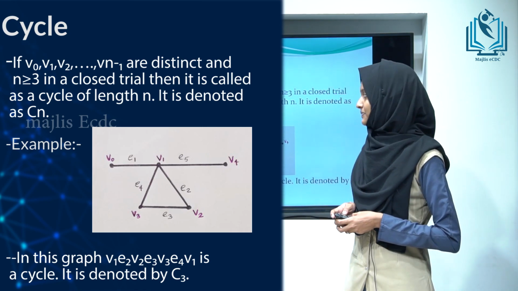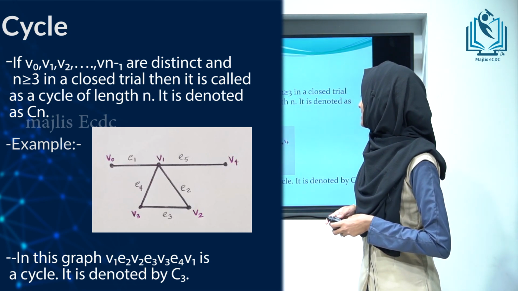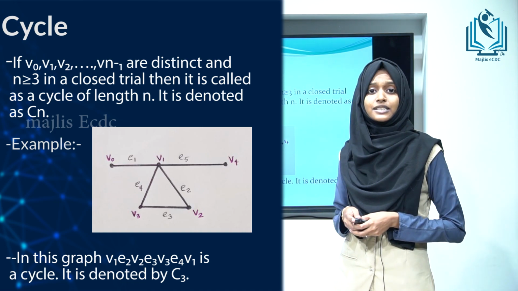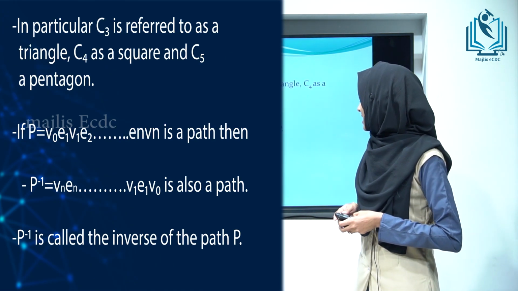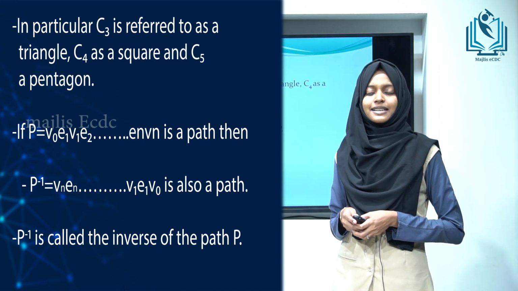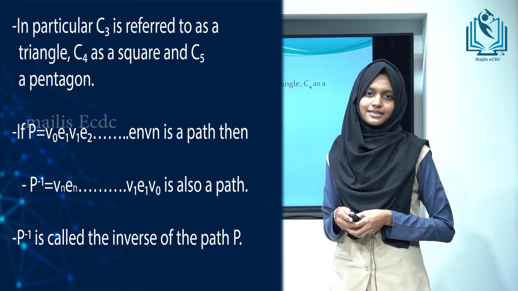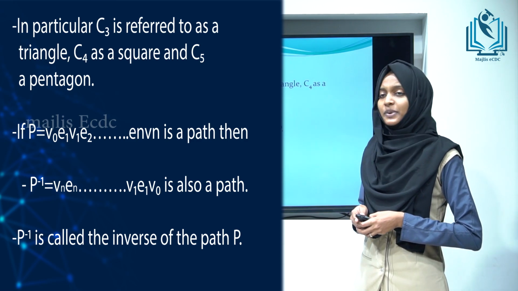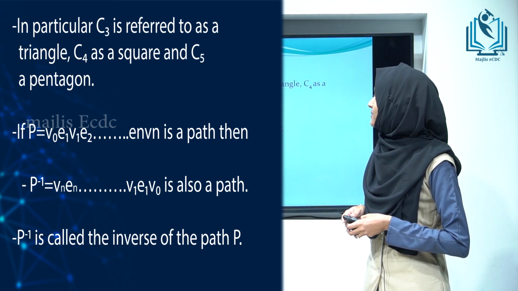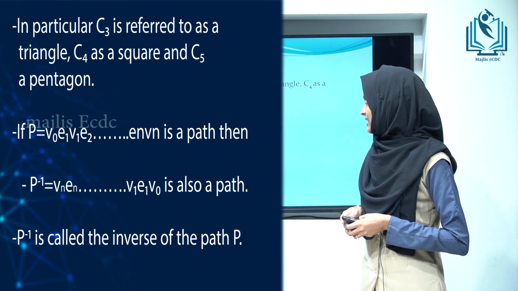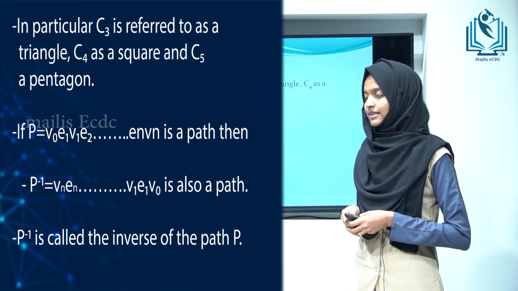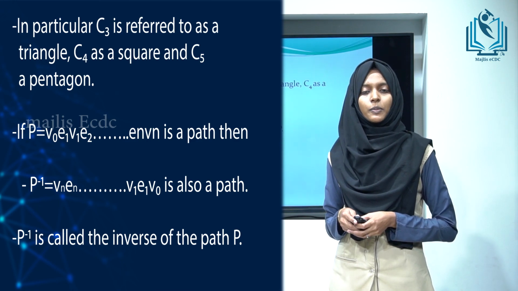Let's see an example. In this graph, V1, E2, V2, E3, V3, E4, V1 is a cycle. It is denoted by C3. In particular, C3 is referred to as a triangle, C4 as a square and C5 as a pentagon. If P = V0, E1, V1, E2, etc., En, Vn is a path, then P inverse = Vn, En, etc., V1, E1, V0 is also a path. P inverse is called the inverse of path P.